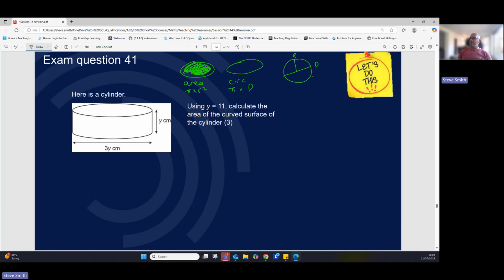So this question is only 3 points. And so when you see a cylinder and you think it's only worth 3 points, don't just skip it. It's worth doing. It's not that difficult. When you see letters as well, don't panic.